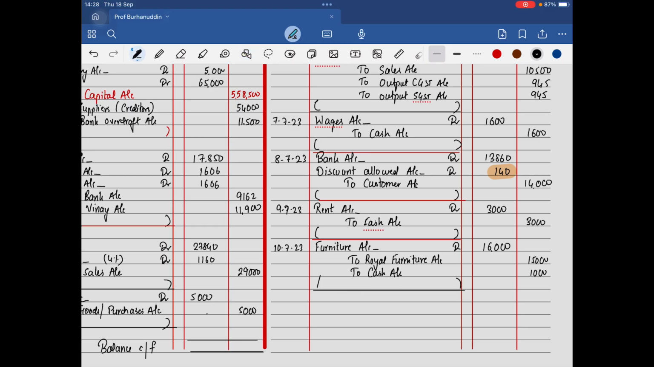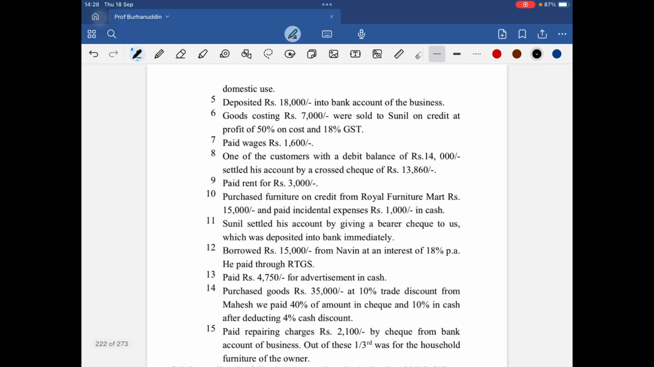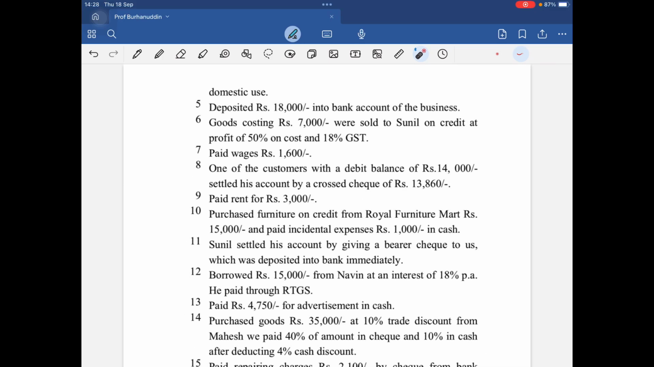The next transaction that we're having is 11th. Wait, I'll write the date. 11th of July 2023. They're telling me that Sunil. Now, Sunil is a person to whom we have sold the goods. If I remember, the transaction was over here. है ना, उसका लिंक यहाँ पे है, हाँ यहीं पे है, 11th है ना.